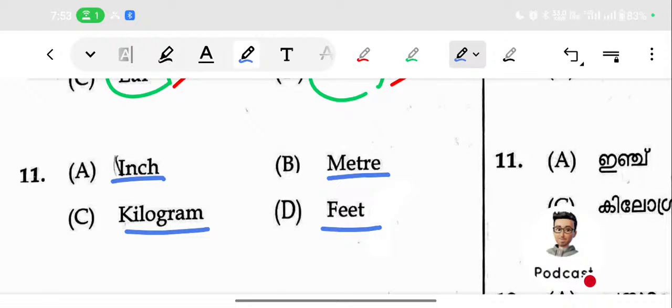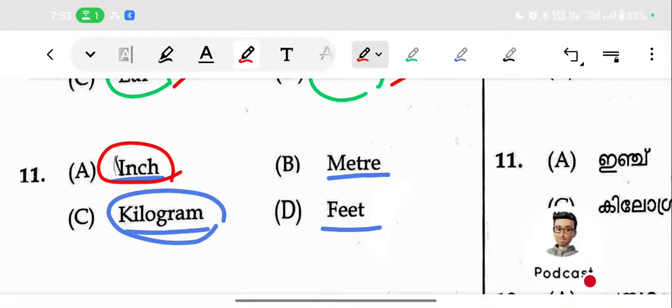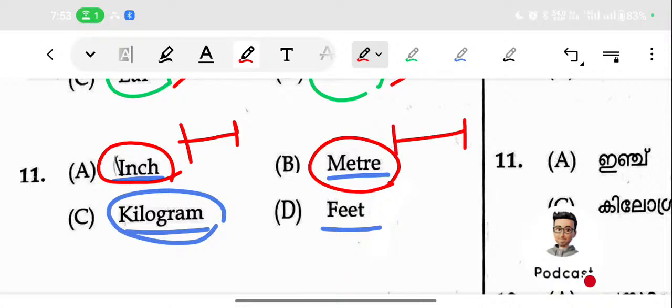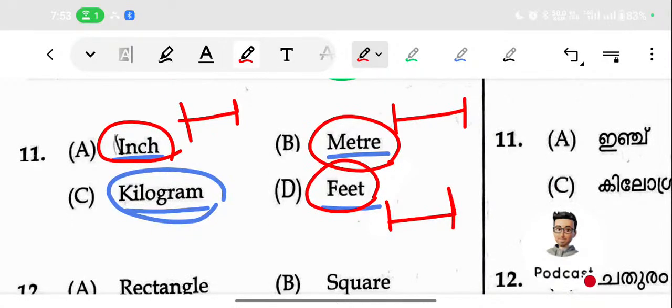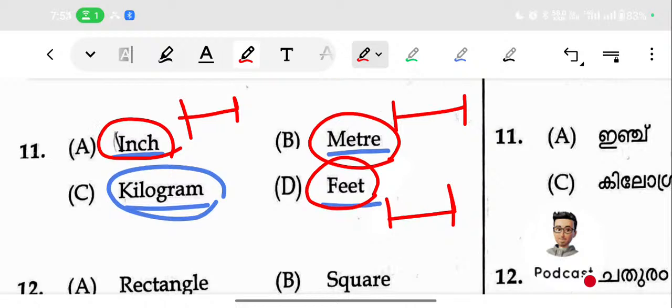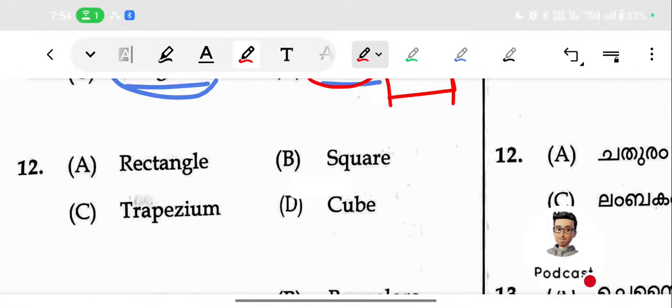The answer given is correct, that is kilogram. Kilogram is the odd one. Inch is a unit of length, like 3 inch, 4 inch. Meter is also a unit of length, 2 meter, 4 meter. Feet is also a unit of length. But kilogram is a unit of mass or weight. So that is the odd one, that is also correct. Then we can move to the next one.